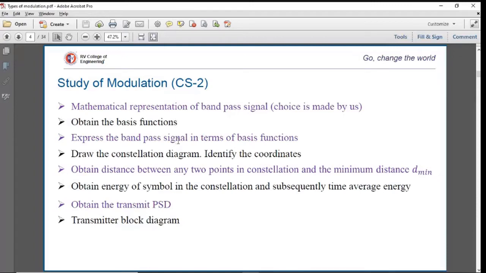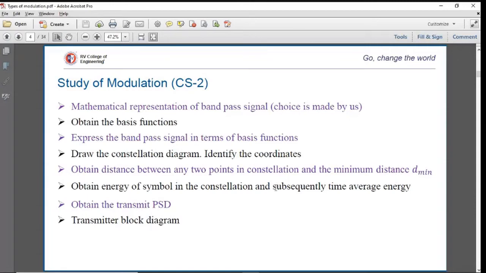And based on this basis function, we'll try to express the bandpass signal as well as draw the constellation diagram. In turn, we'll find out the coordinates of each signal in a signal set. And also, we'll try to find out the minimum Euclidean distance between two signal points, which will be helpful in analyzing from the receiver perspective.